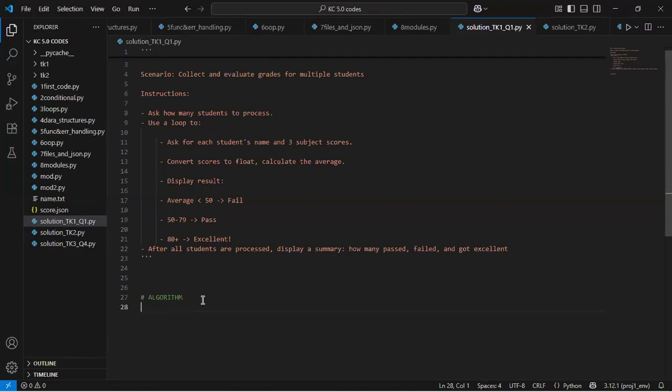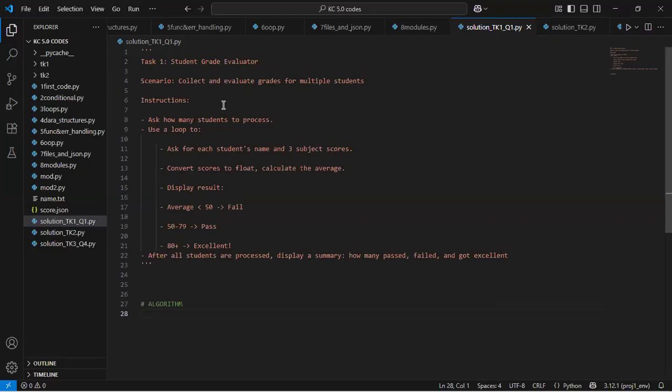Okay, so how would I do this? First of all, the scenario here is to collect and evaluate grades for multiple students. But then the question dived deeper and said that we should ask how many students we need to process, which simply means that before the program even starts, we have to know how many students we are processing for.